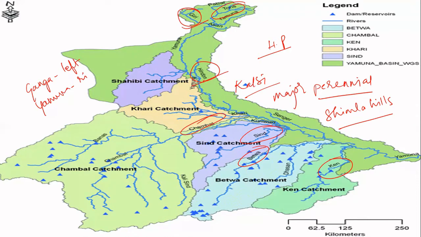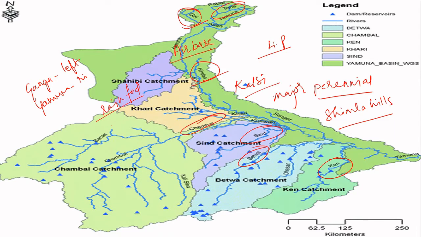This river originates from the upper Shivalik ranges, which is the lower Himalayas, and it is purely a rain-fed river, so it depends on the rain. The Hindon Air Force Base is located on the bank of this river.